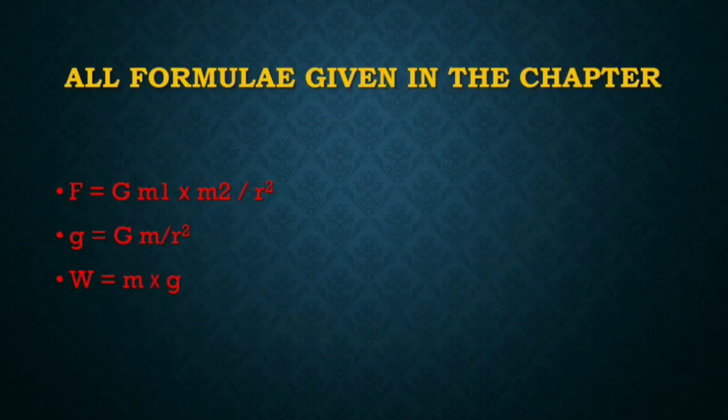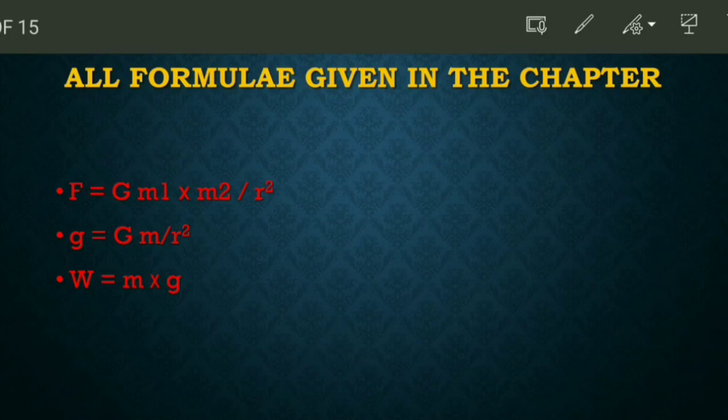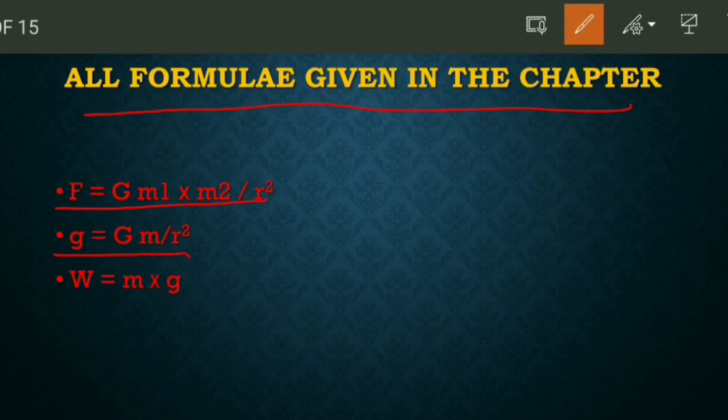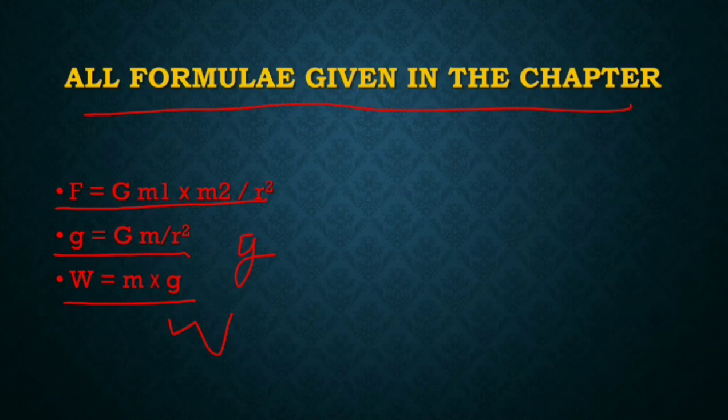So our chapter is completed. Let's recall all the formulae given in the chapter. First, force F = G m1 m2 by r square. This is gravitational force. g = GM by r square. This is acceleration due to gravity. And W = mg. This is weight. So here our chapter is completed.